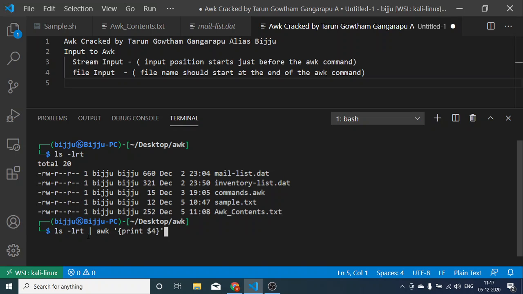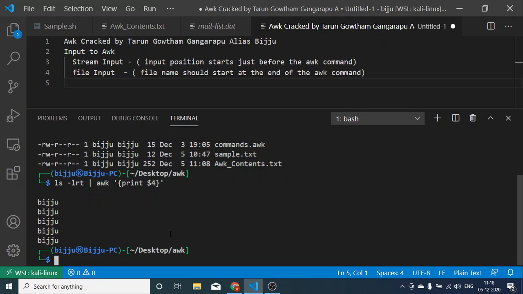If you observe, whatever output this command is printing, this command's output is input to this awk command. This is called stream input. Stream input cannot start at the end. We will look into that example as well. If you run this, you will get it.